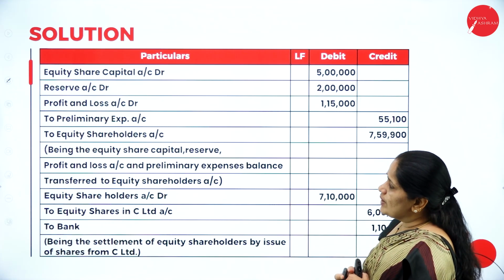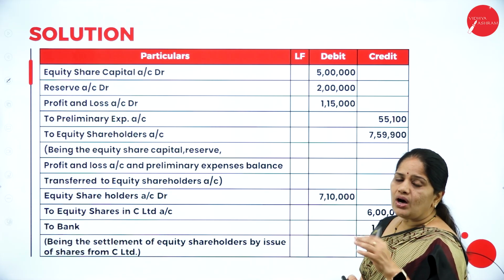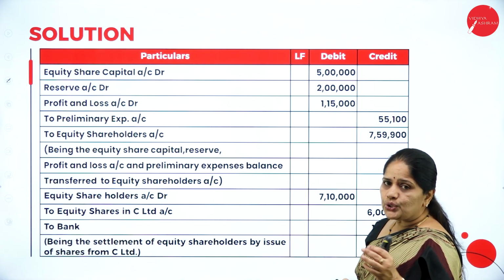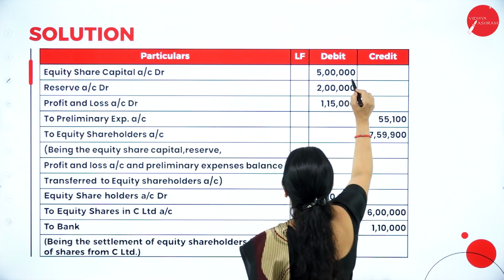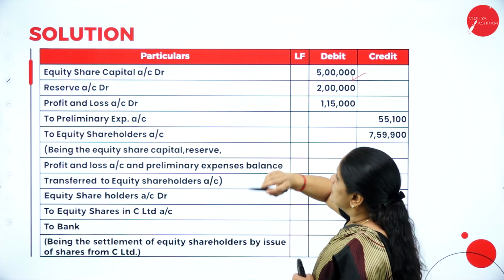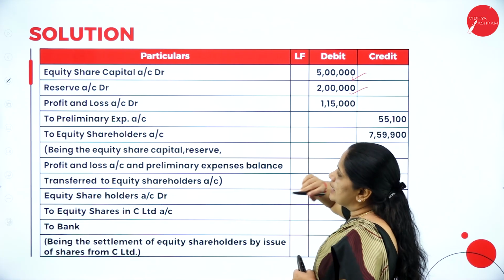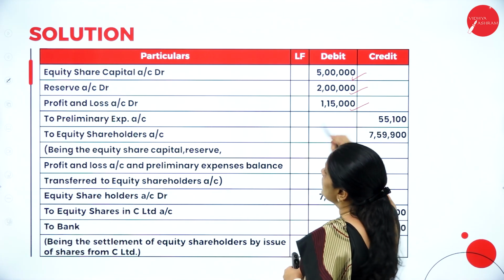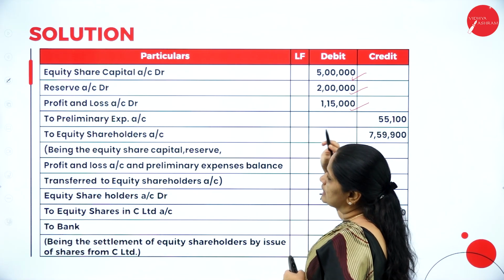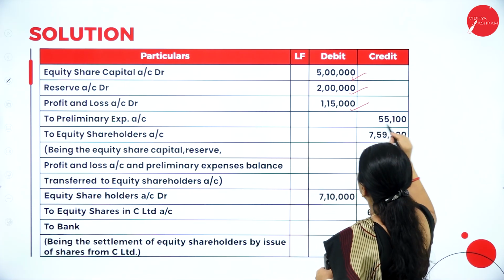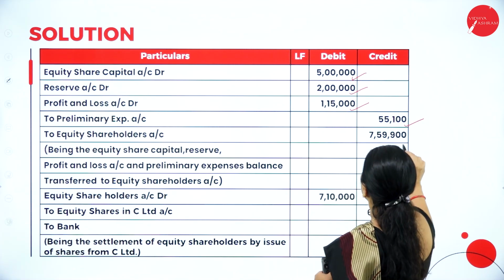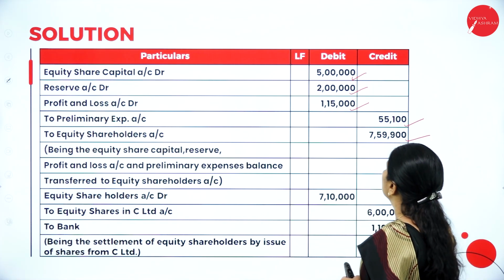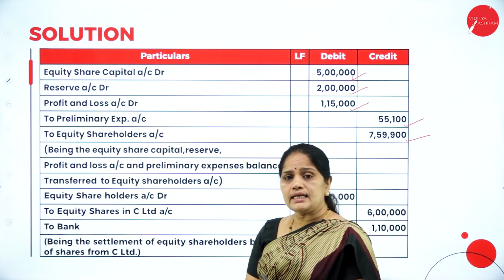Then the next one, you transfer all the reserves and the capital to equity shareholders account. Equity share capital account debit 5 lakhs, general reserve account debit 2 lakhs, profit and loss account debit 1,50,000, to preliminary expenses account 55,100, to equity shareholders account 7,59,900.